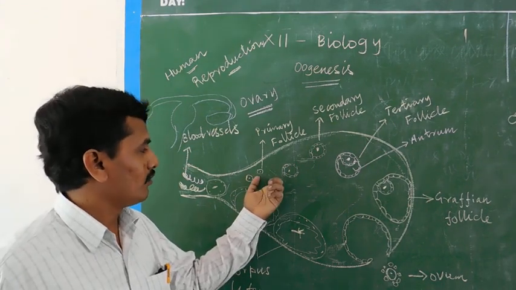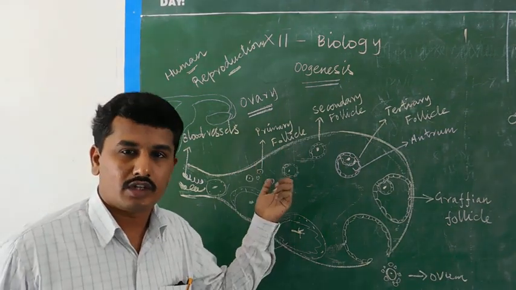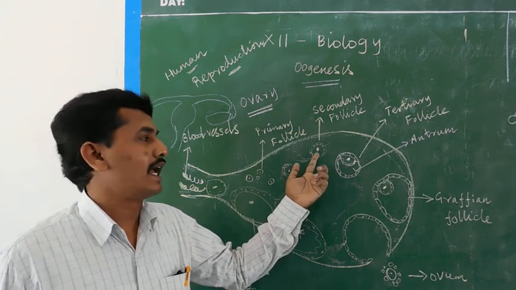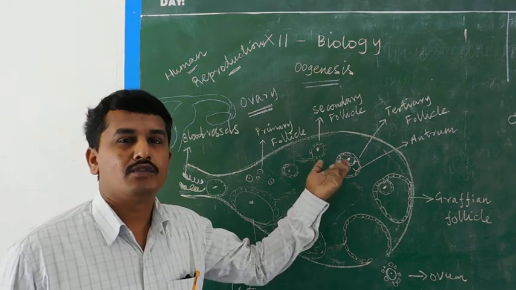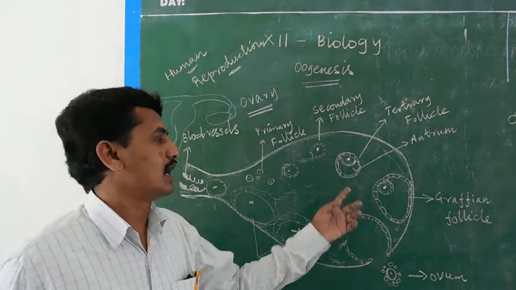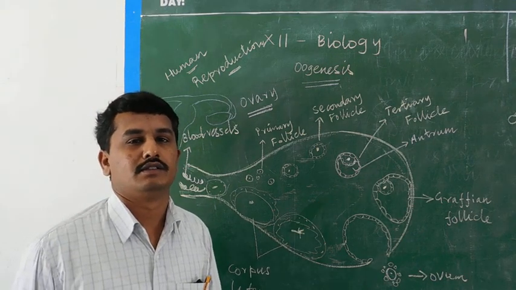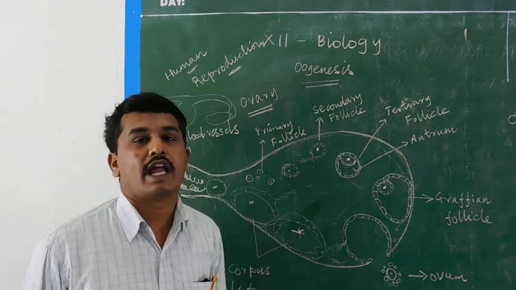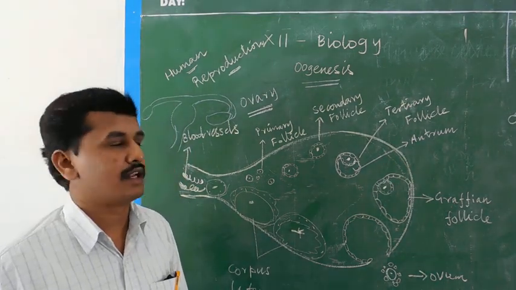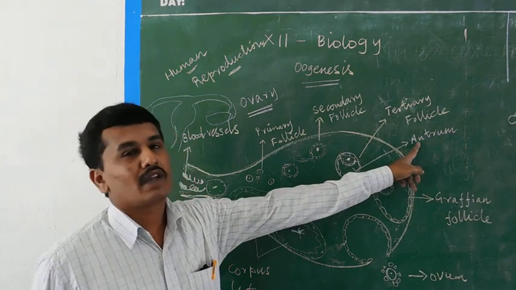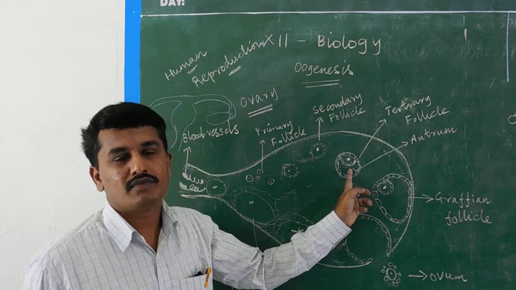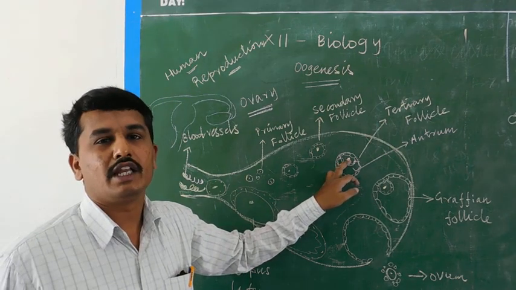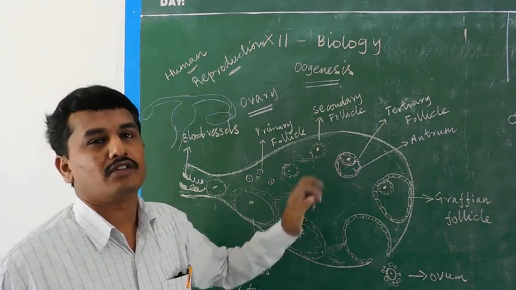Then the primary follicle, surrounded by a layer of granulosa cells, develops into the secondary follicle. The secondary follicle also forms more layers of granulosa cells, which form a tertiary follicle. The tertiary follicle contains a small cavity known as the antrum. The antrum, after development, is actually a gap filled with fluid which provides nutrients to the developing secondary and tertiary follicle as well as the oocyte.